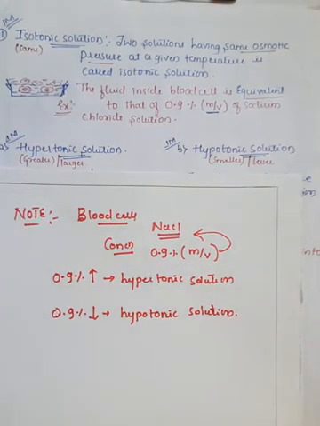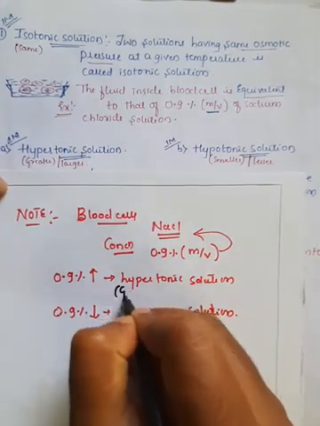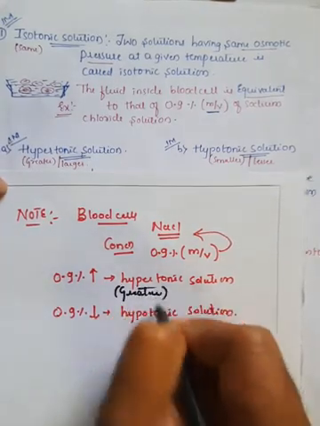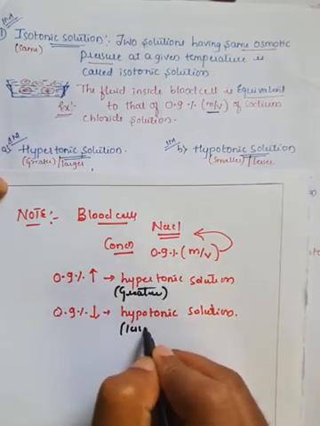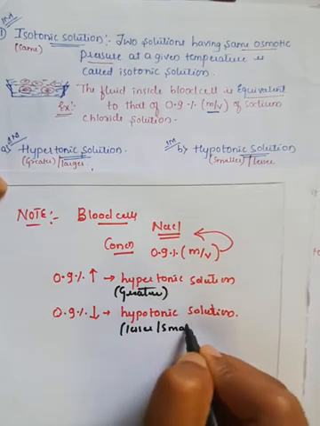So here, the word hyper represents a greater value, and the word hypo represents a lesser value, or you can call it a smaller value.